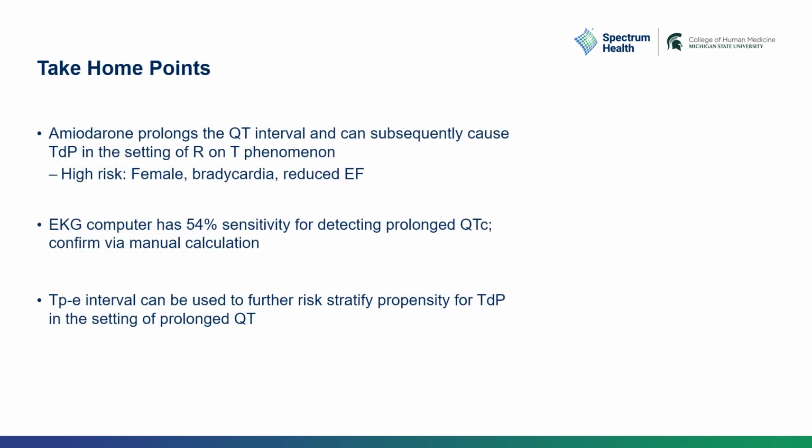So some of the take-home points from this case: amiodarone prolongs the QT interval and can cause torsades in the right patient, specifically those who are female, have baseline bradycardia, or reduced ejection fractions. The EKG computer has pretty poor sensitivity when it comes to detecting prolonged QTc interval and should always be confirmed with manual measurement and calculation. And lastly, the TPE interval can be used to further risk stratify patients for their propensity to develop torsades in the setting of prolonged QT.